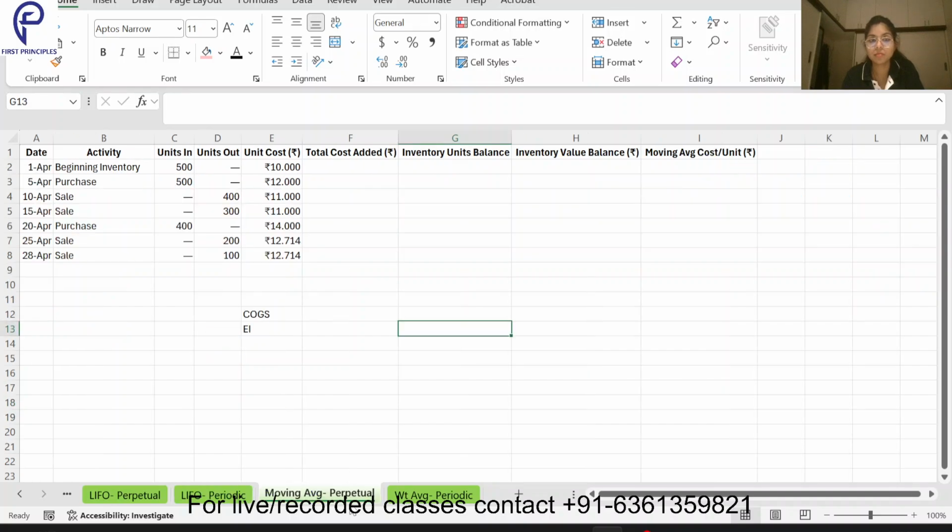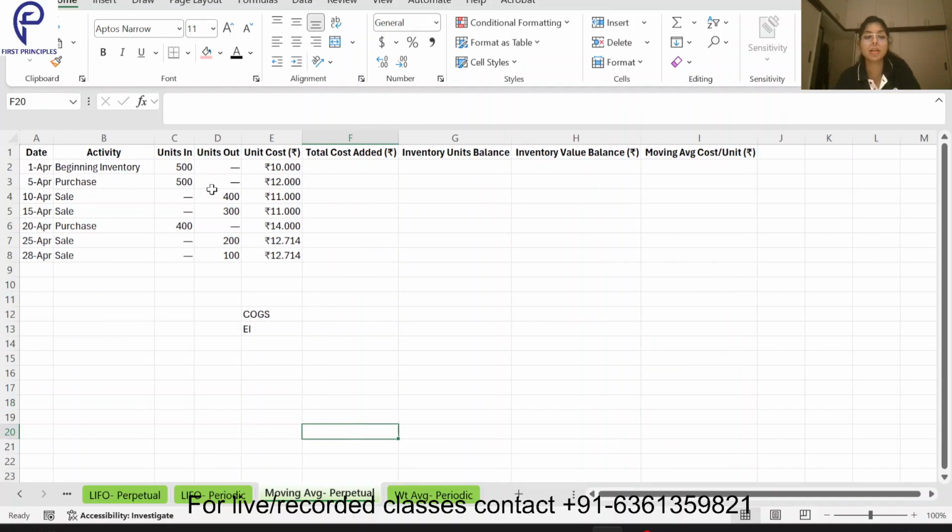Now coming to the moving average, which is a very different kind of method. In this method, every time we purchase anything, our average cost per unit will change.